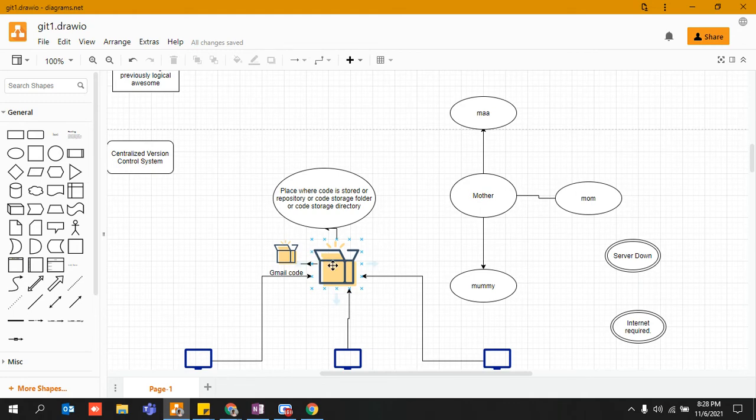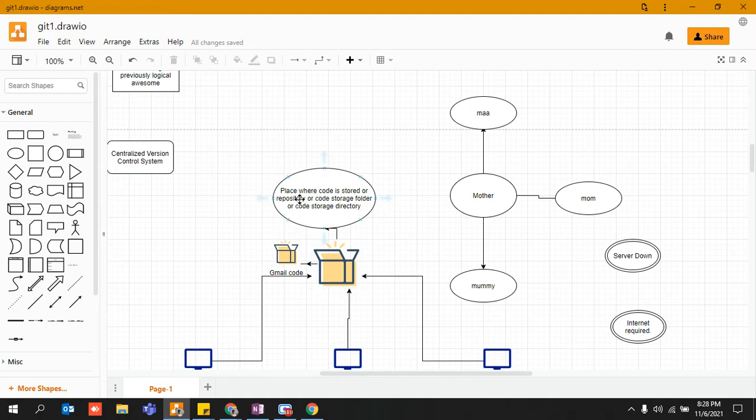If we say it is a central version control system, it simply means that there is something located centrally, and it is going to manage all your versions, right? And what versions is it going to manage? It is going to manage your code versions, or your commit versions. I'll show you how that works, right? So this is known as a repository.